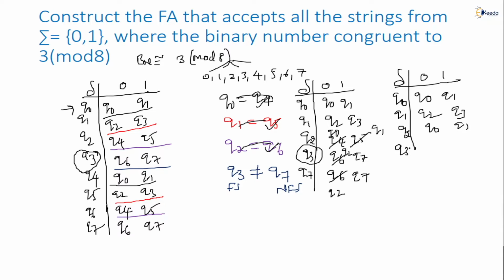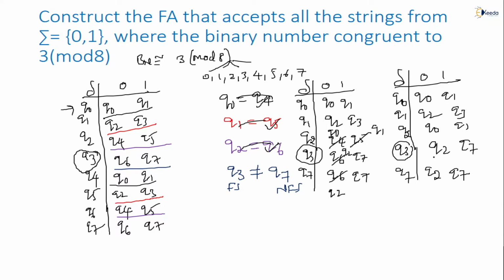Next Q3. Q3 is nothing but Q2, Q7. Q7 is nothing but Q2, Q7, because these are the valid states only. So you can see here Q0, Q1, Q2, Q3, Q7. We have all of those only: Q0, Q1, Q2, Q3, Q7 only. This is a valid thing, right?